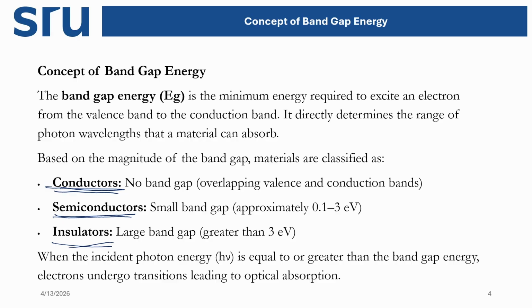So if we comparatively draw the valence band and conduction band, here is the conduction band and the valence band. This one is the metal, that is the semiconductor, and this is the insulator.